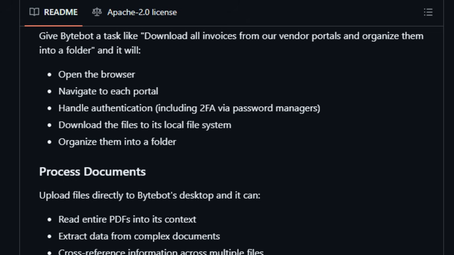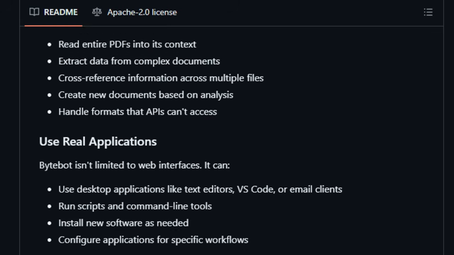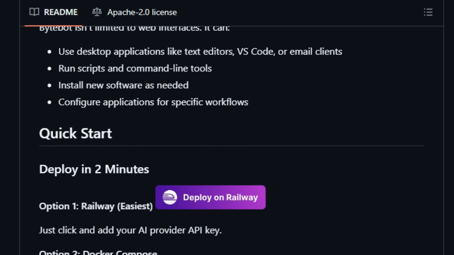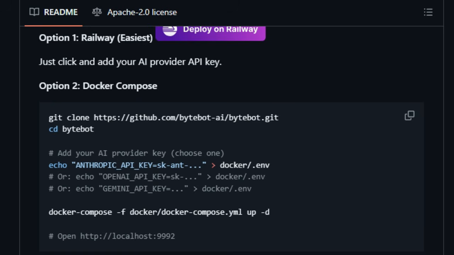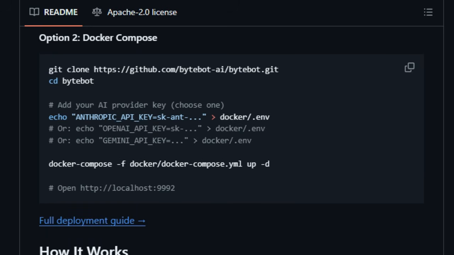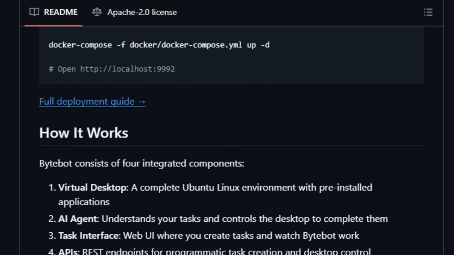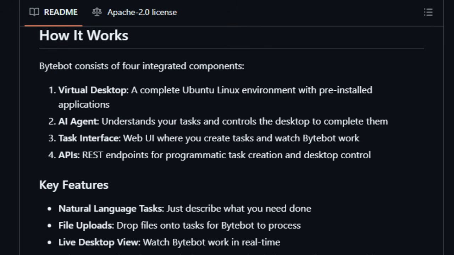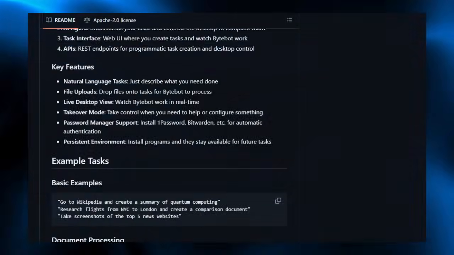Because Bytebot is fully self-hosted, you keep control of your data and environment. No vendor lock-in, no hidden backdoors. It runs inside containers on your own machine or server, using your own AI API key, so you're not dependent on anyone else. Bytebot is truly unique. It blends natural language, real desktop control, document intelligence, and self-hosted privacy into a smooth, autonomous agent living right on your machine, working for you until the work is done.